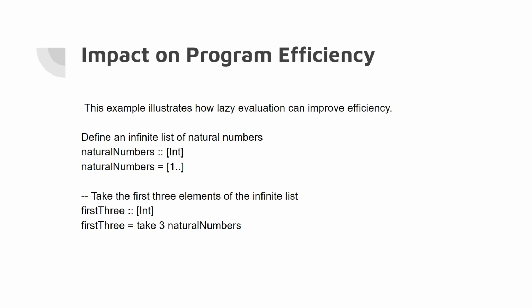Impact on program efficiency. This example illustrates how lazy evaluation can improve efficiency. We have an infinite list of numbers, and we have first three, which only takes the first three elements using take 3 natural numbers. So Miranda only generates the necessary elements 1, 2, and 3, and then it stops. It doesn't attempt to generate the entire list. It only takes the 3 numbers that you asked for.